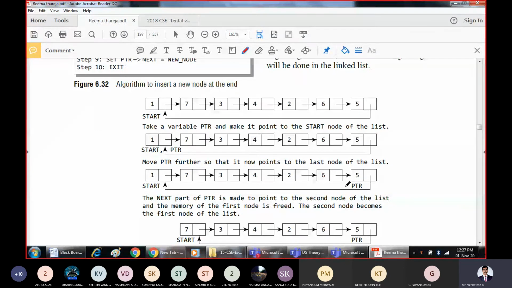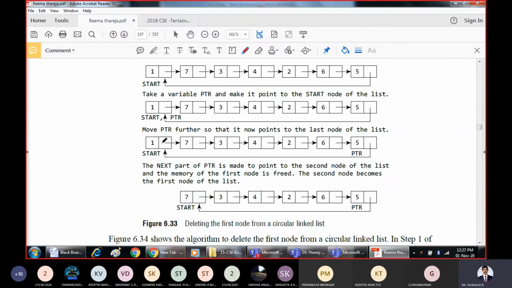Now, how can I delete this node? Can you use logic like this? PTR pointer next should point to this node. When it points to this node, this will get deleted and this will become the starting node. So what logic can I use for that? PTR pointer next should be equal to start pointer next. That's it.